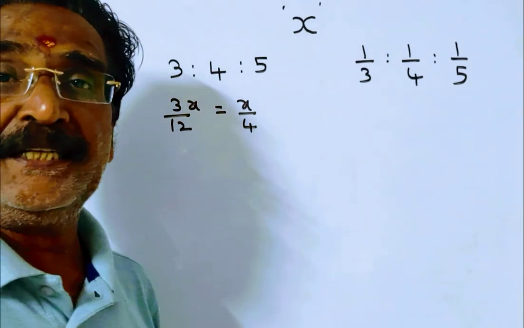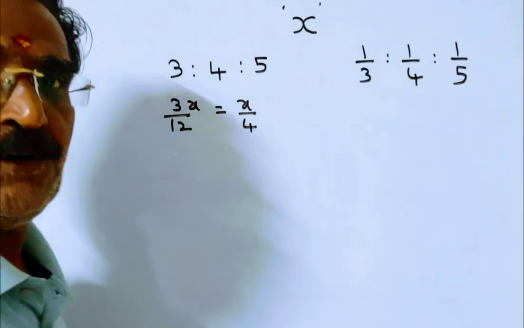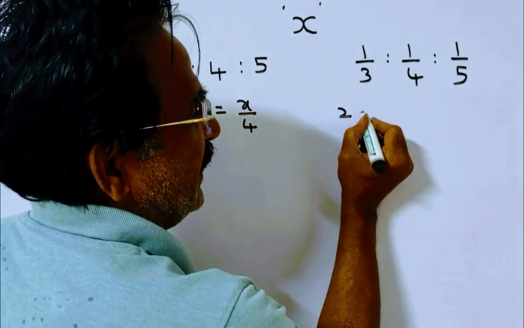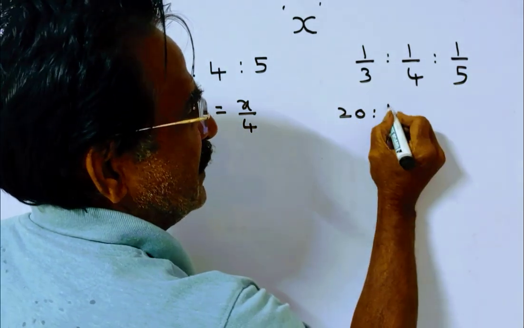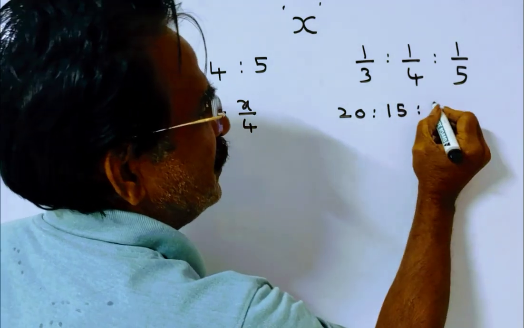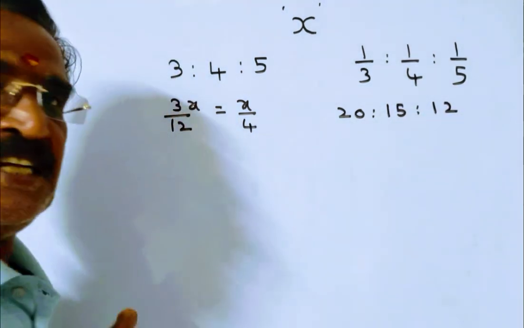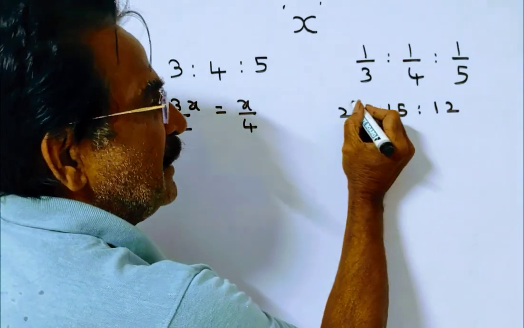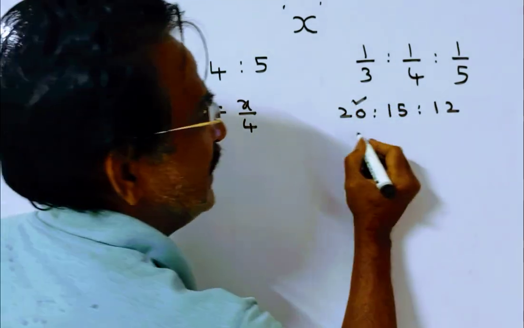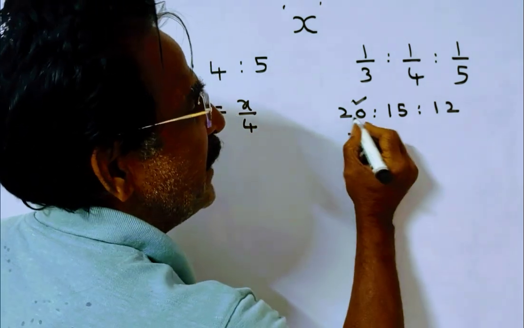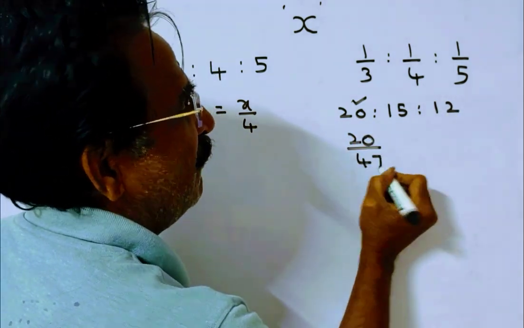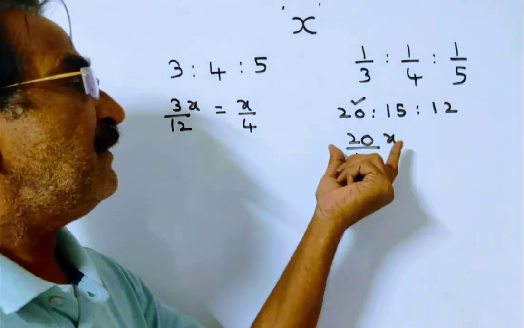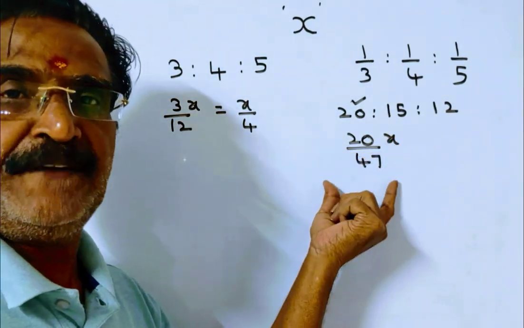Friends, had the property been divided in this ratio, the ratio is 4 fives 20 is to 5 threes 15 is to 3 fours 12. So this is the new ratio. According to this ratio, the lowest person gets 20 by 47 of x. So, according to the new ratio, the lowest person gets 20x by 47.